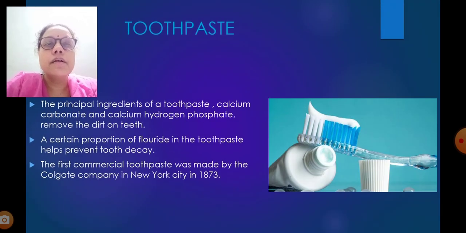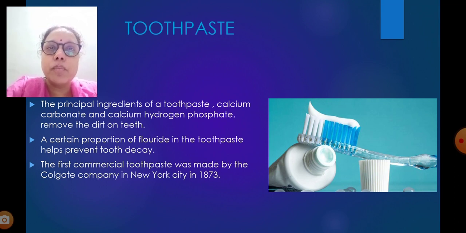Toothpaste. The principal ingredients of a toothpaste, calcium carbonate and calcium hydrogen phosphate, remove the dirt on teeth. A certain proportion of fluoride in the toothpaste helps prevent tooth decay. The first commercial toothpaste was made by the Colgate Company in New York City in 1873. We all are using Colgate or many other brands, but Colgate was the first toothpaste produced, in New York City.